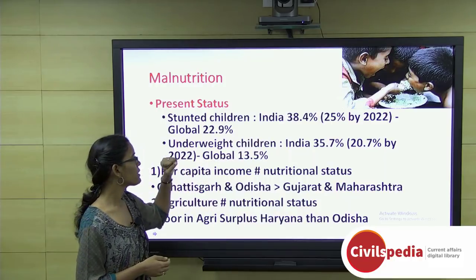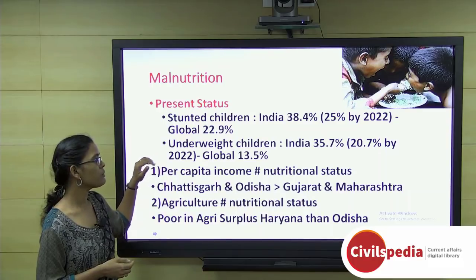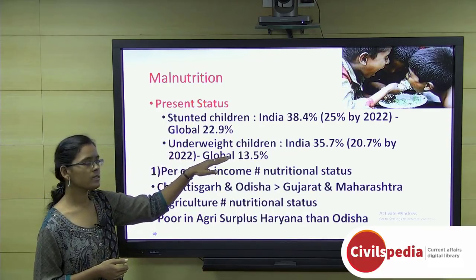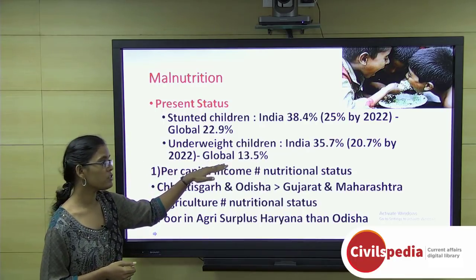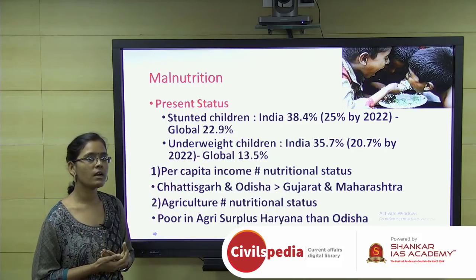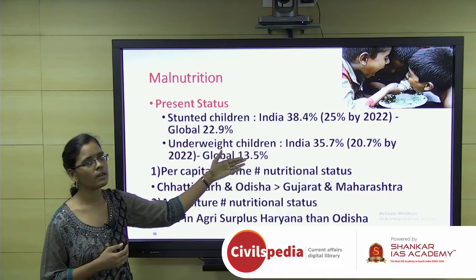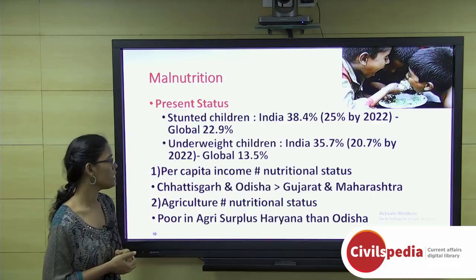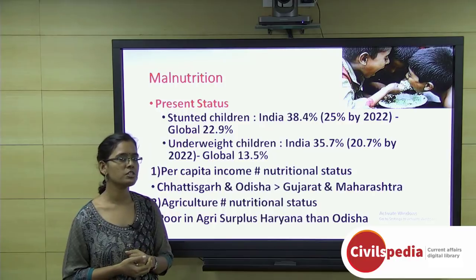by 2022. And the second thing is that we have performed very poorly with respect to underweight children. Among underweight children under the age of 5, India has 35.7%, while the global average is 13.5%. That is a huge difference. India is very poor, even lower than the sub-Saharan countries, with respect to underweight children. So we have to focus and target to reduce this 35.7% to 20.7% by 2022. These are the two pressing needs of India's malnutrition challenge.